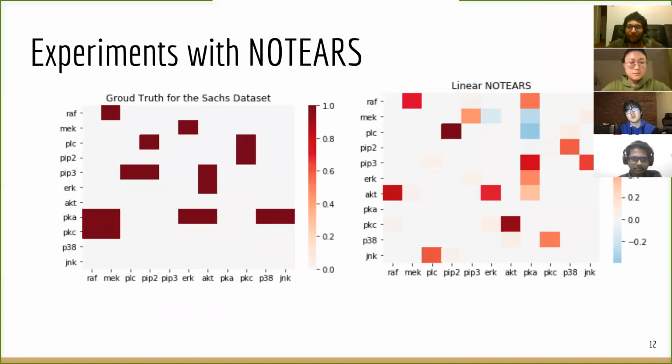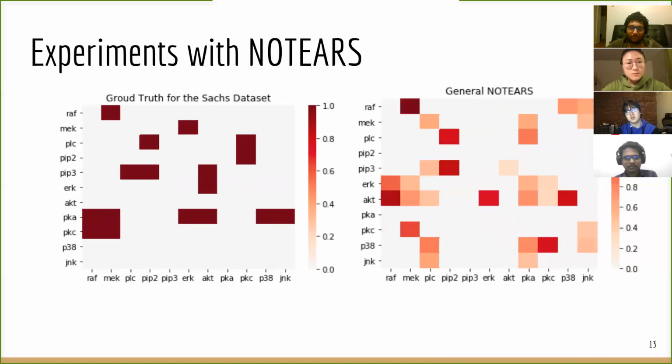So these are the experimental results for linear NOTEARS. On the left is the ground truth, and on the right is the result of the predicted graph from the linear NOTEARS assumption. As we can see, there are some misses and mispredictions of edges in the linear NOTEARS assumption. The next slide shows the results of the general NOTEARS. General NOTEARS does not assume the graph generation process is linear, and we can see it predicts more edges.